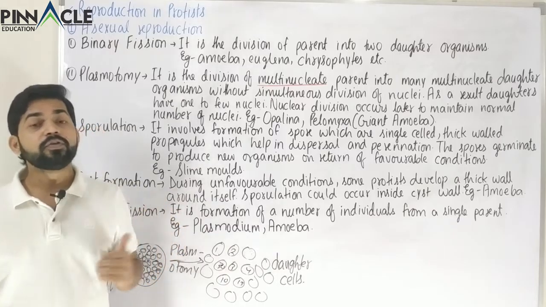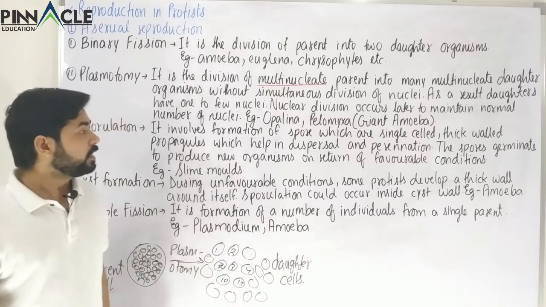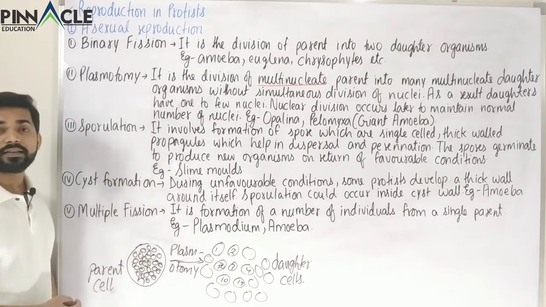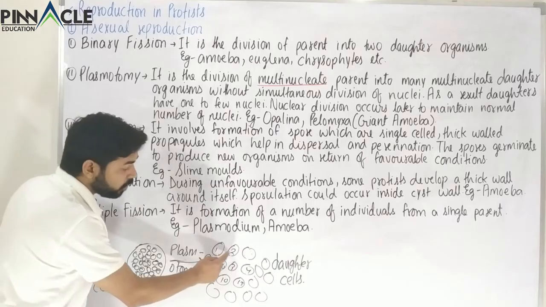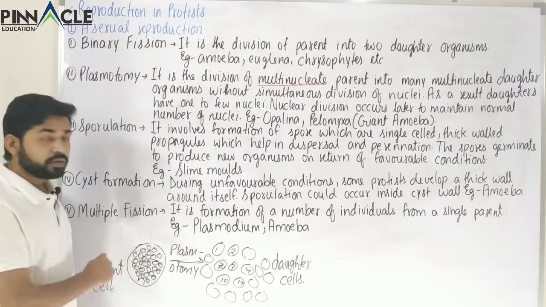Now we have to see that nuclear division will later occur. Why will that later occur? Because it has to maintain the number of nuclei like the parent. So suppose a daughter cell contains less number of nuclei as compared to the parent.